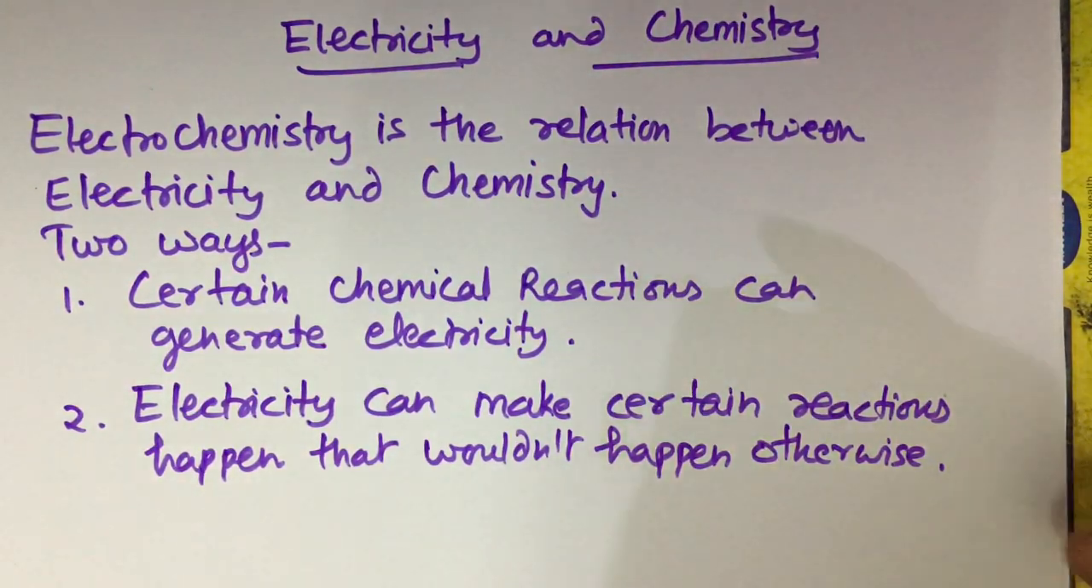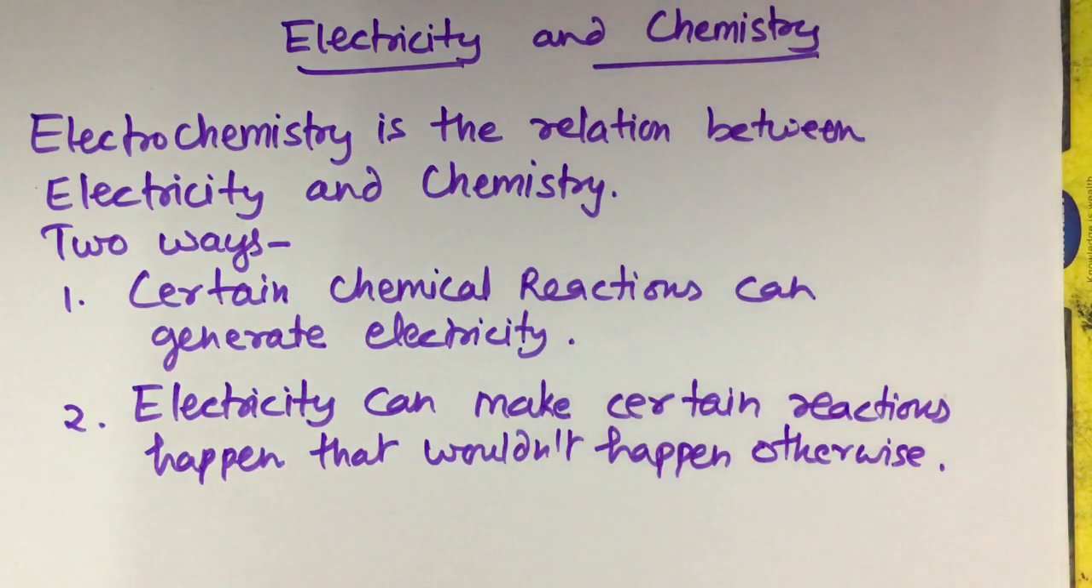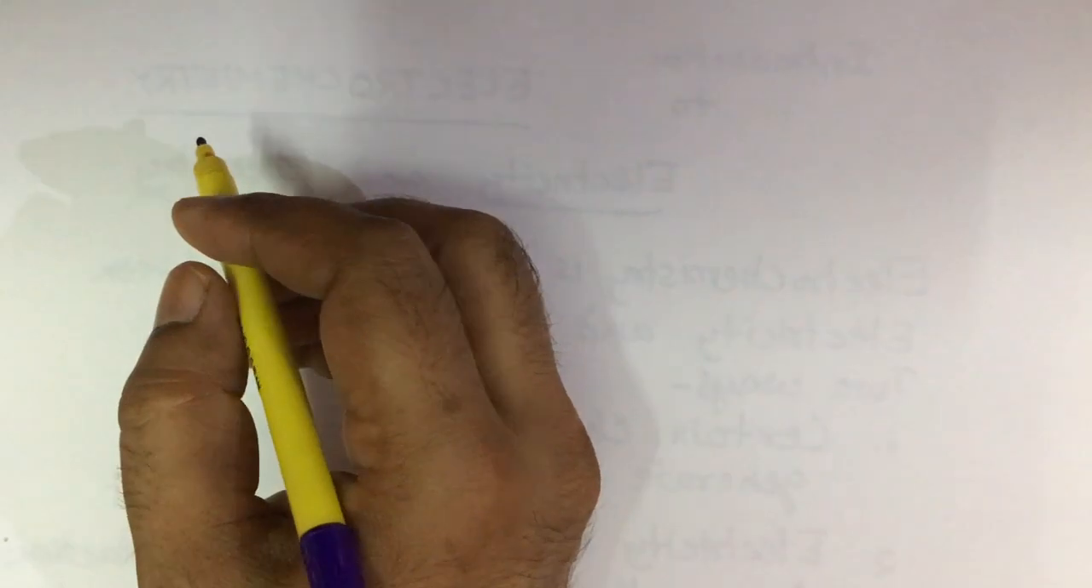We can use electricity to make those reactions happen. For example, metallurgical reactions, refining of metal. There are so many other reactions we will study in this course. Before going further, let's take a few minutes to explain two things. One is chemical reactions, the other is electricity.